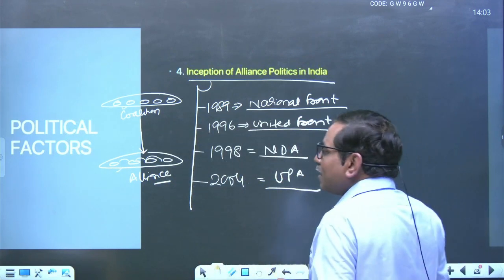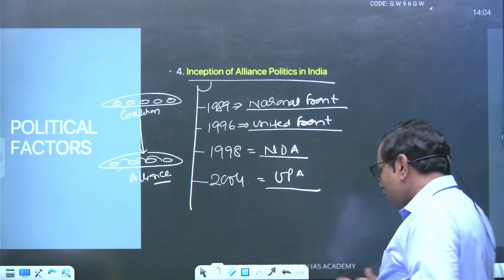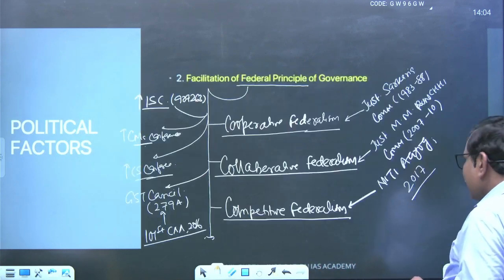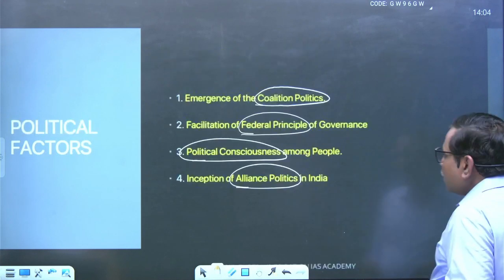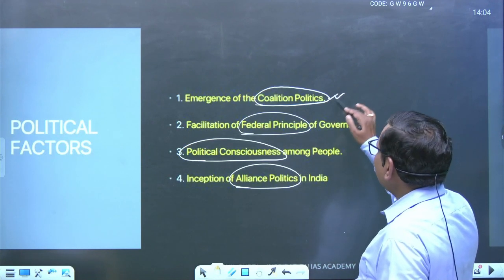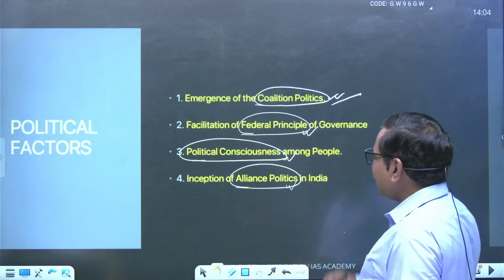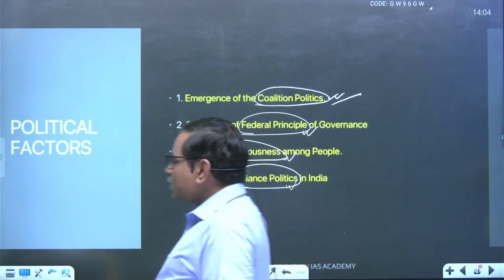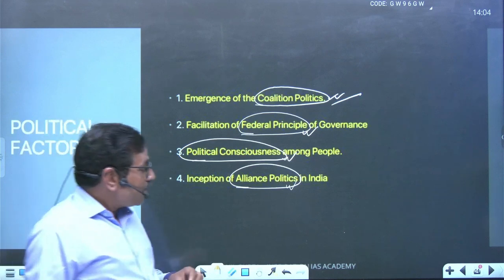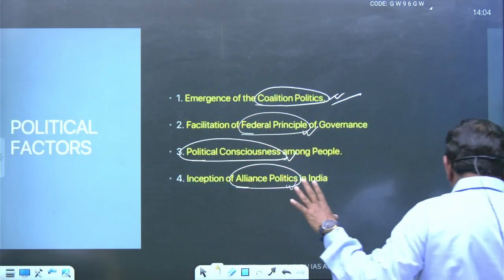And so बच्चे, ये हुआ political factor responsible for this. एक बार फिर से हम लोग देख जाए, हम लोगों ने ये चीज था political factors. So we discussed coalition politics, the federal principle, political consciousness and perception of alliance politics, right? So we have seen these are the four political factors.